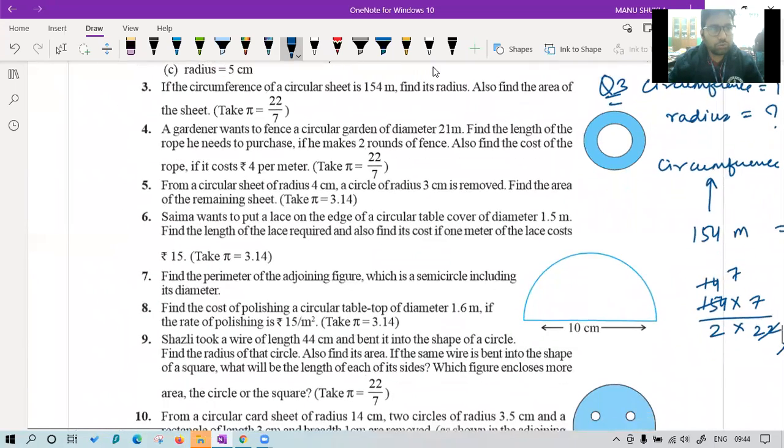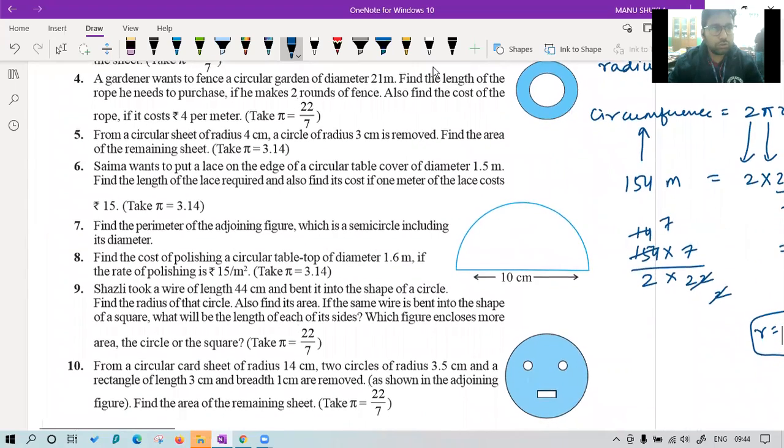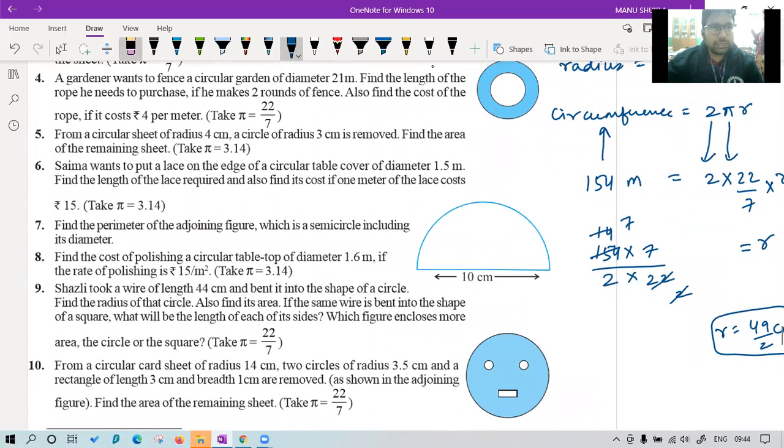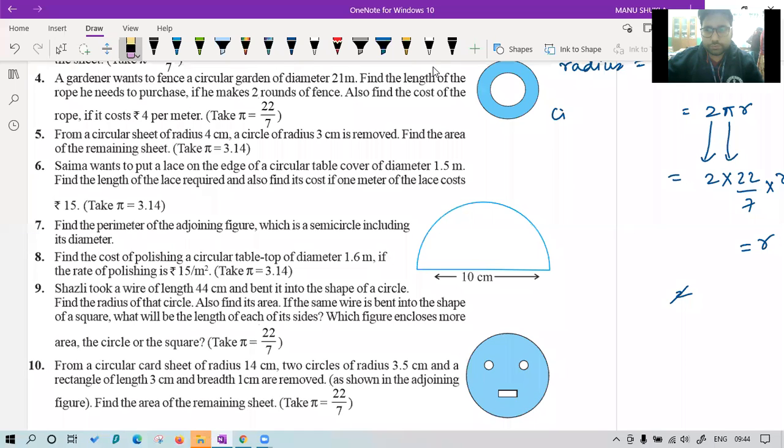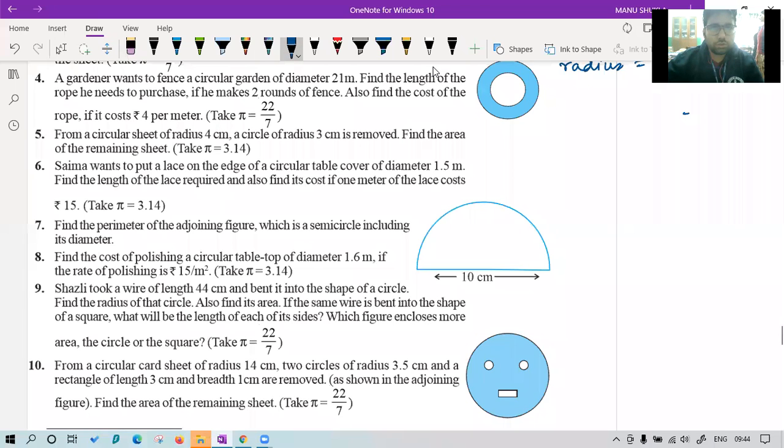Now, question number 4. A gardener wants to fence a circular garden of diameter 21 meter.